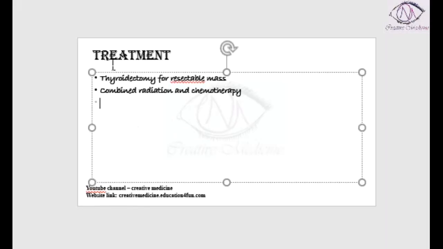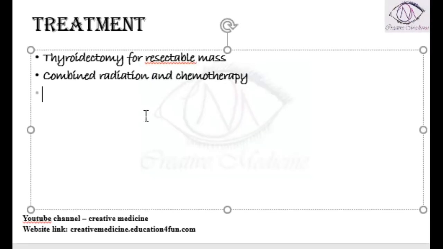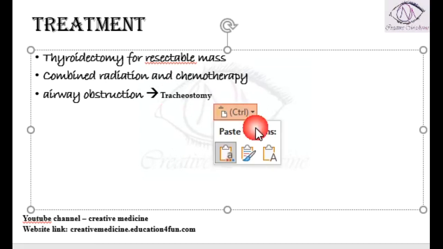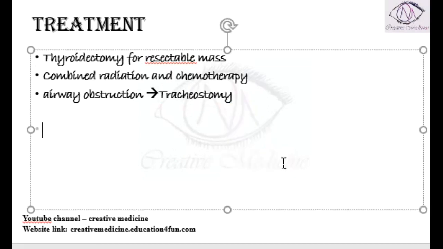These three approaches, thyroidectomy, combined radiation and chemotherapy, can prolong the life of the patient. But airway obstruction is common in these patients, because this anaplastic carcinoma compresses the surrounding structures. When it compresses the trachea, it can result in airway obstruction. So whenever it compresses the trachea and causes airway obstruction, we should do a tracheostomy in order to prevent the airway obstruction.